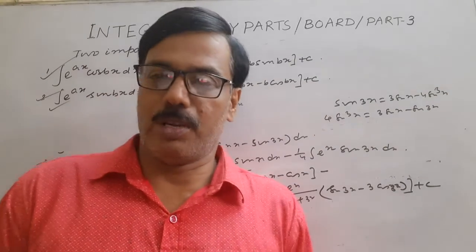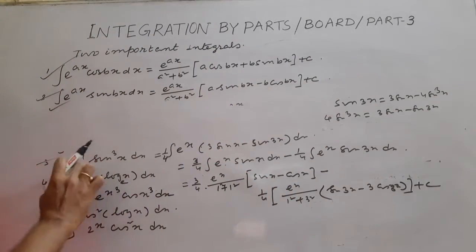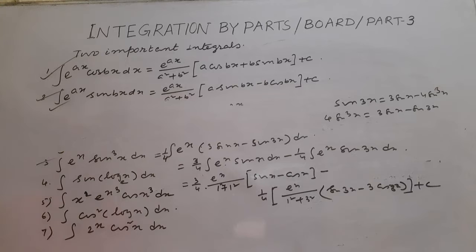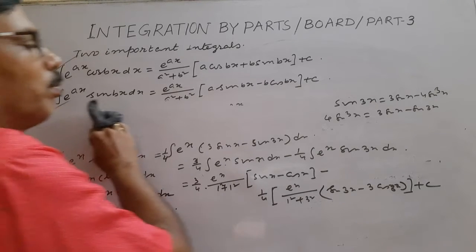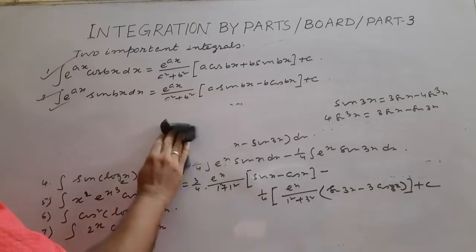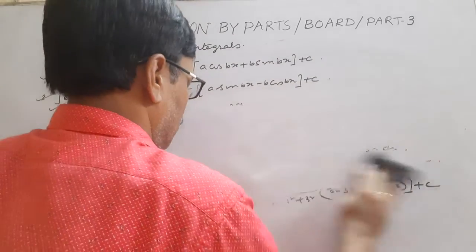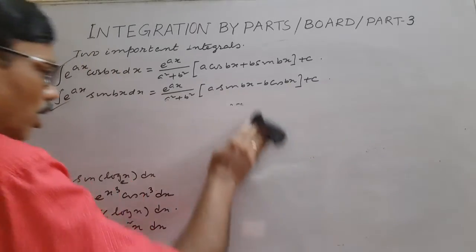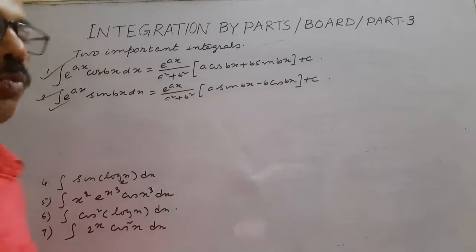So you know if it is square or cube, then you have to express it in terms of multiple angle. So this is of type 3, application of formula number 1 or 2.